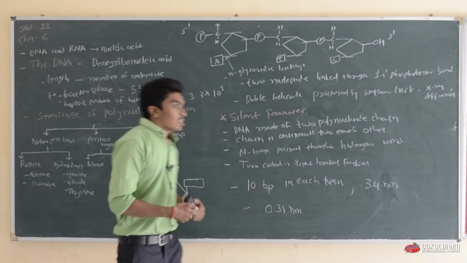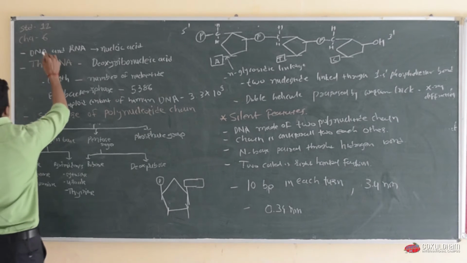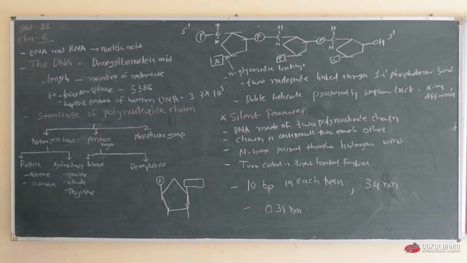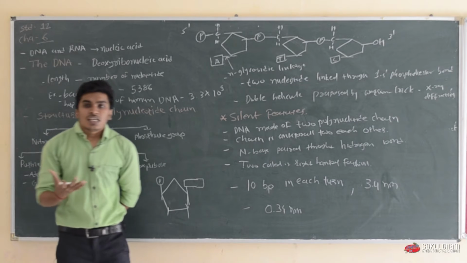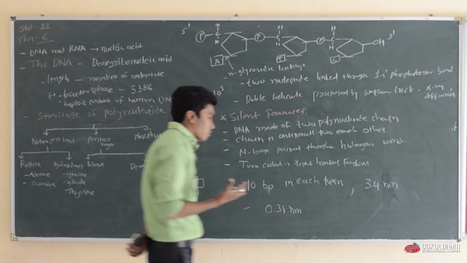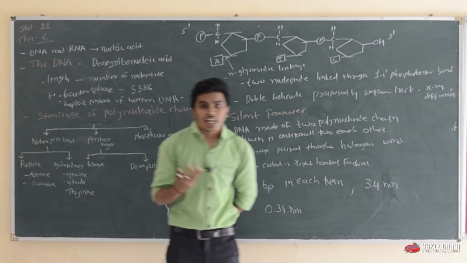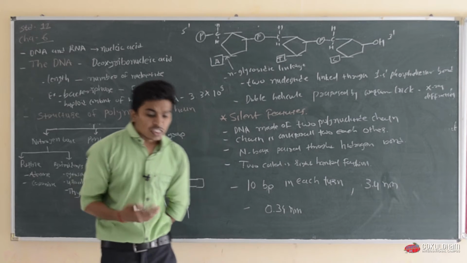So chapter number 6, molecular basis of inheritance, which means what is the base of this inheritance, or what are the molecules that are responsible for the inheritance.